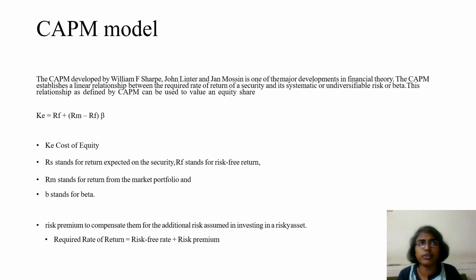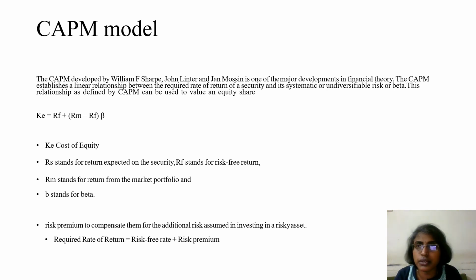For example, if in some investment the risk-free rate is 10% for a duration of 3 years, and the investor wants to take an extra risk of going into the fourth year also, then he is taking a risk. So he may expect a premium return from the investment: 10% plus some extra. That is nothing but the return. The investor expects return equal to risk-free rate plus risk premium.